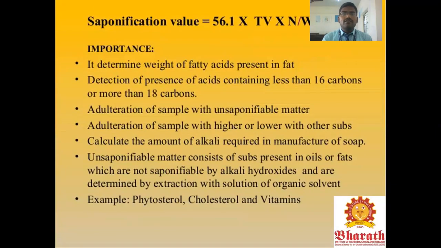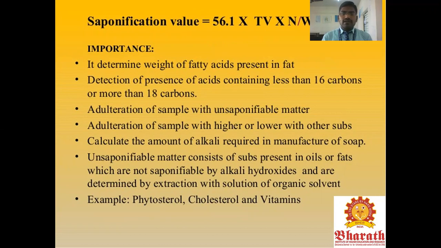The saponification value equals 56.1 times (B minus T) times normality, divided by weight. The importance is that it is determined by the weight of fatty acids present in the fat, detecting the presence of acids containing fewer than 16 carbons or more than 18 carbons, adulteration of the sample with unsaponifiable matter, adulteration with higher or lower substitutions, and calculating the amount of alkali required in the manufacture of soap.